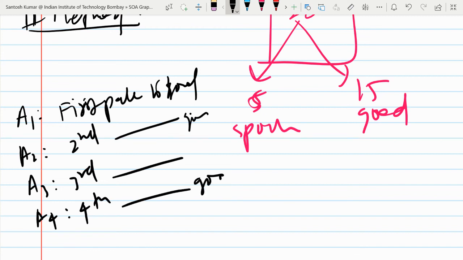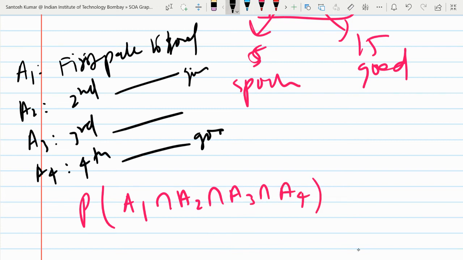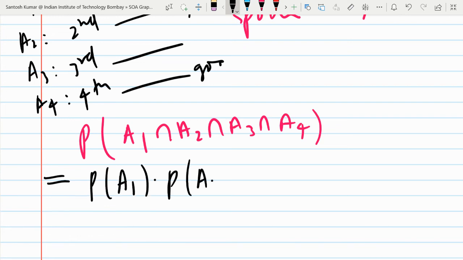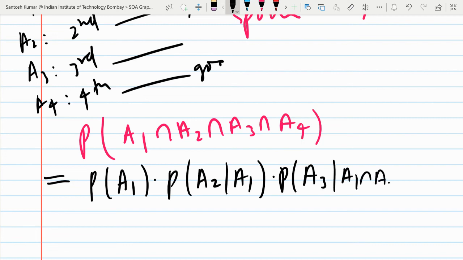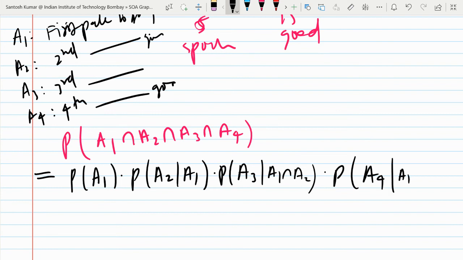So the question was, what is the probability that all the 4 packets you select are good? Means A1 intersection A2 intersection A3 intersection A4. This was the probability we need to find. Probability that the 4 packets we select all are good. So we may use the multiplication rule. According to the formula, it is probability of A1, into probability of A2 given A1, into probability of A3 given A1 intersection A2, into probability of A4 given A1 intersection A2 intersection A3.